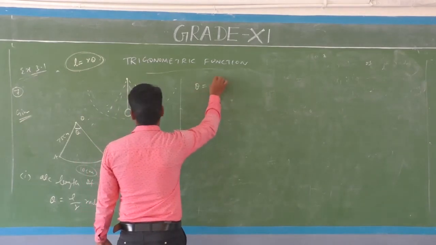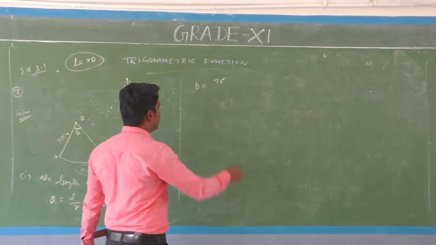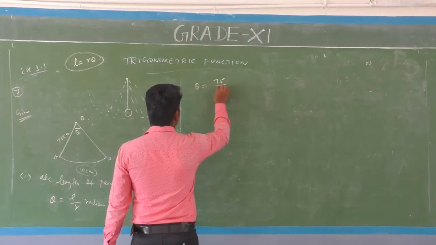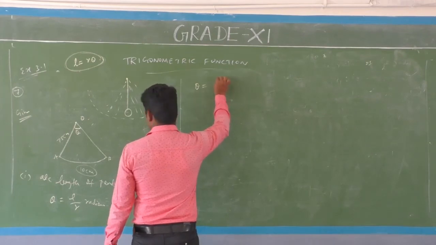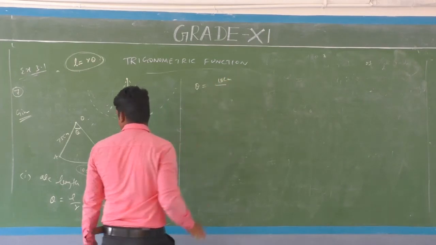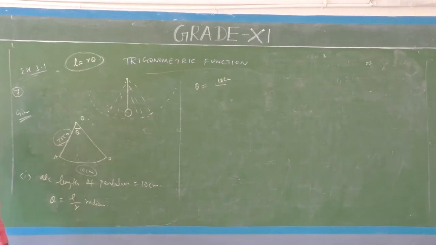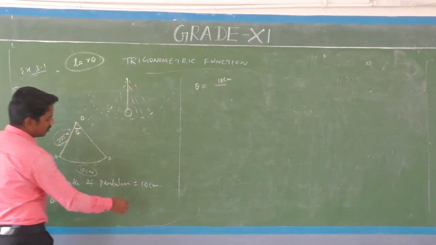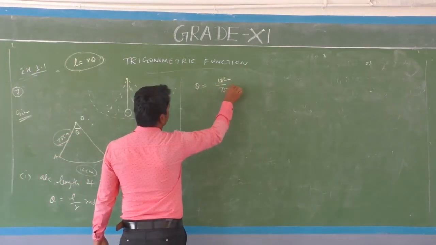Length of arc is L, so L is 10 centimeter. Here the 75 is the radius of the circle, so R is equal to 75 centimeter.